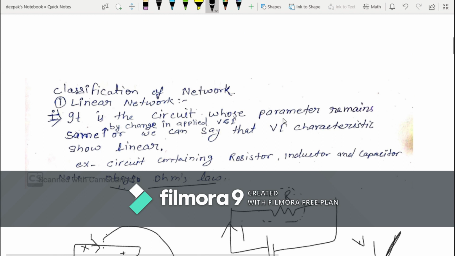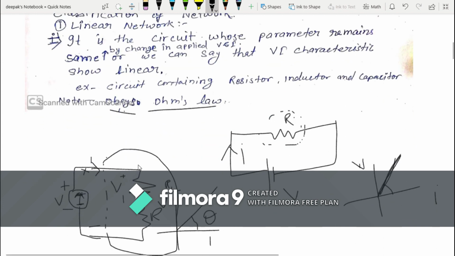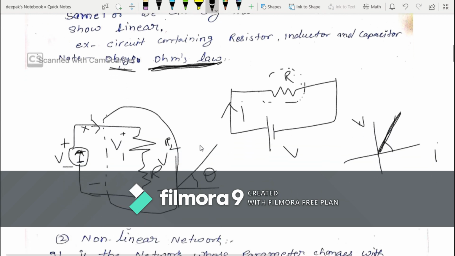It is the circuit whose parameters remain the same or constant with change in applied voltage and current. We can say that the VI characteristic shows linear behavior, and this is a linear circuit, and this is a linear element. Ohm's law is applicable for linear elements. It's not applicable for non-linear elements. This is an important point. Now I will discuss how this is applicable and how this is not applicable. I am moving to the other point.